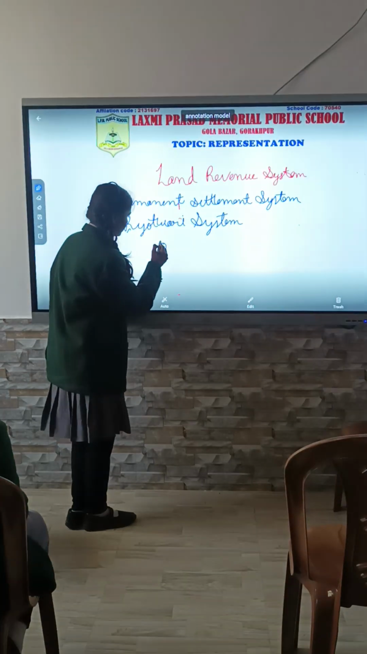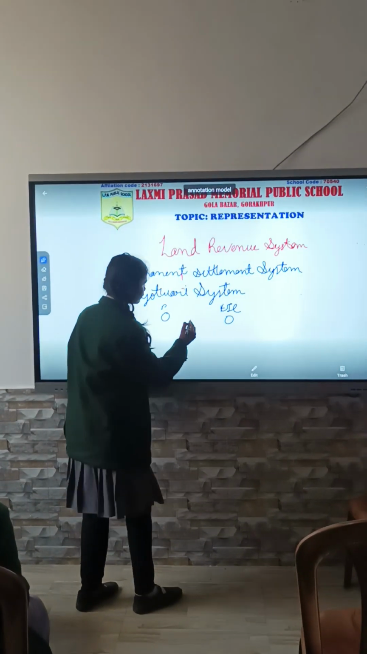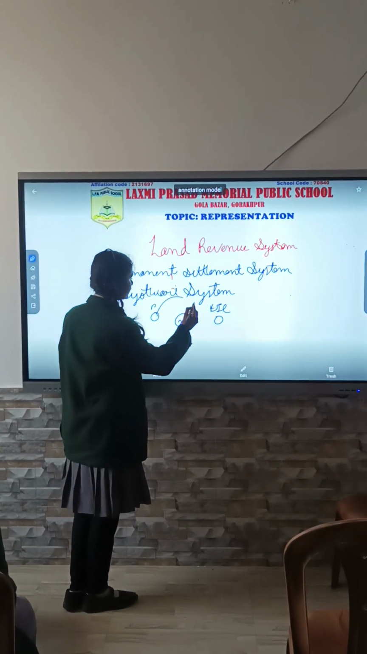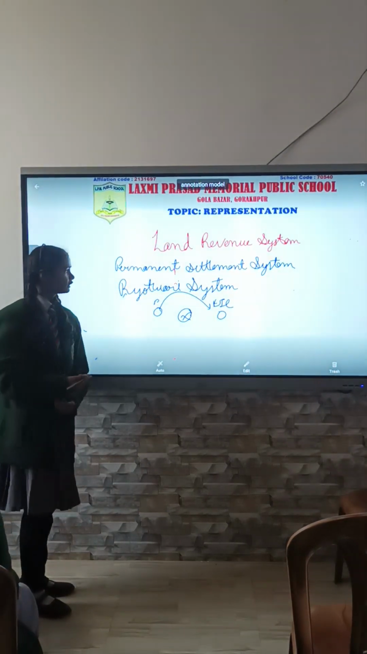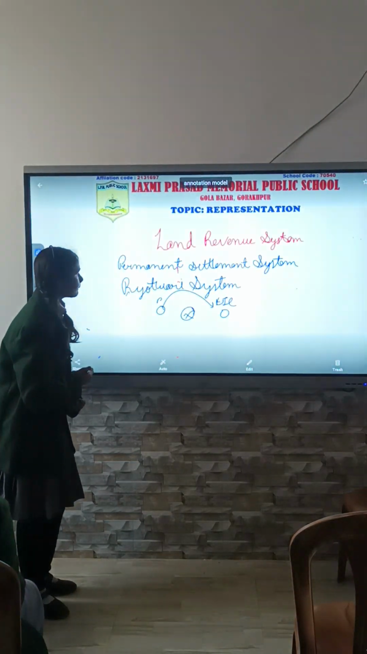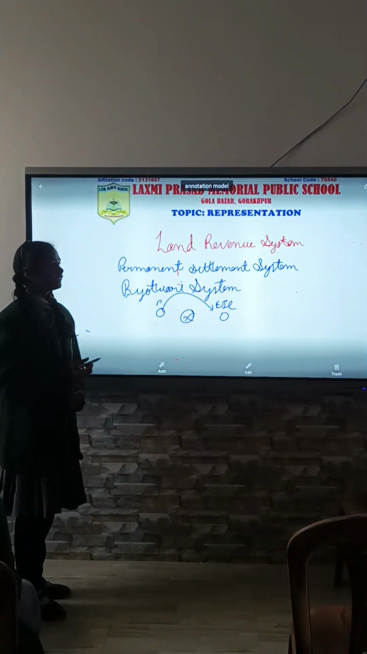Suppose this is the peasant and this is the East India Company. So there is no middleman in this, and there is a direct relationship with the East India Company. This system also had some shortcomings. The demand for cash payment led to poverty among the peasants.